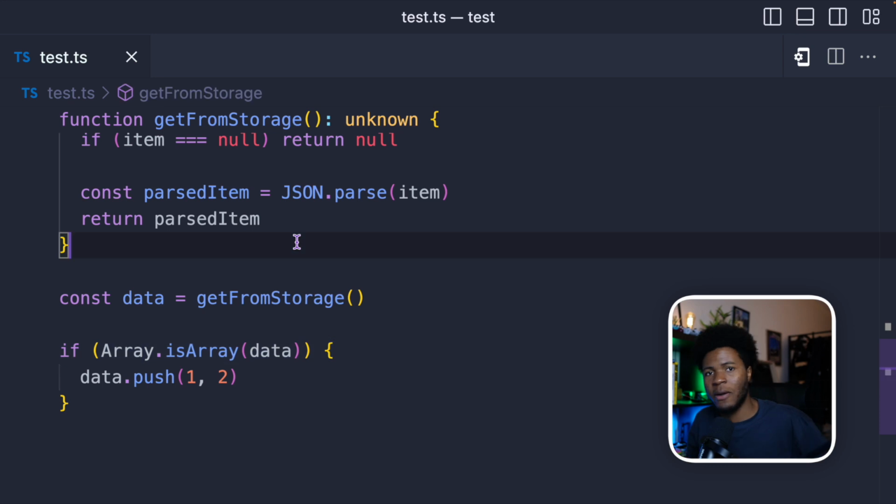You can either do Array.isArray, instanceof, typeof. There are different checks you could do, but the idea is that you have to do those checks, and that is how you build safer applications, because by just using any, you won't have to do any of those checks and your application can crash. Well, I hope this video helps you understand how useful the unknown type is and how it is different from the any type.